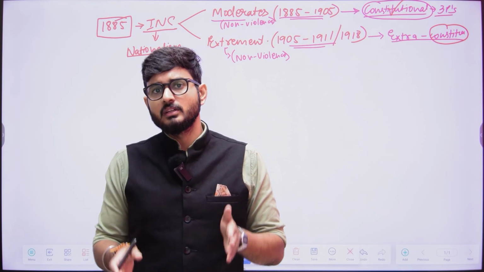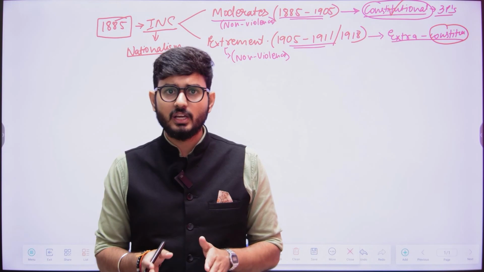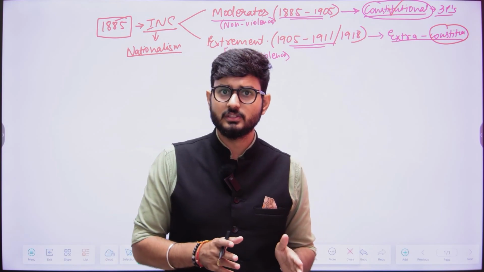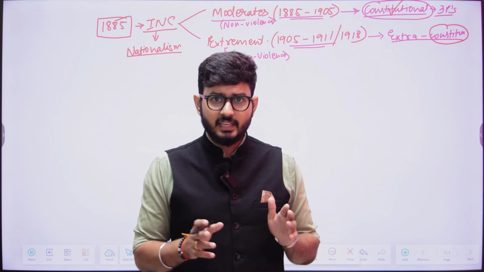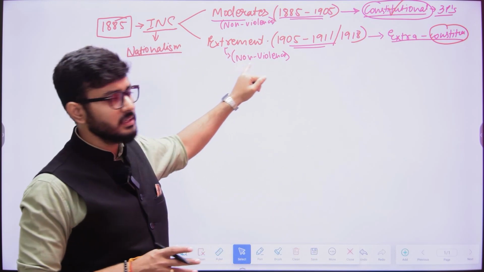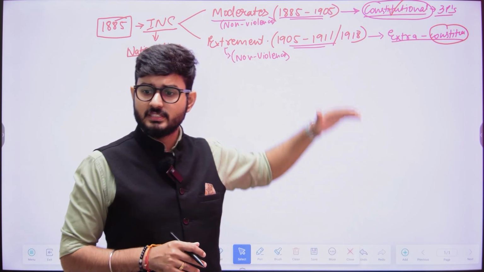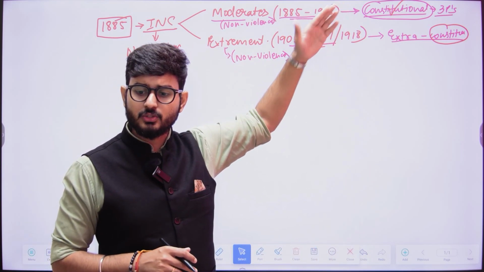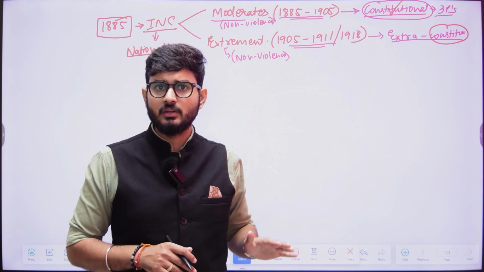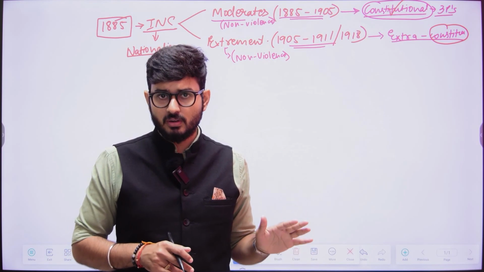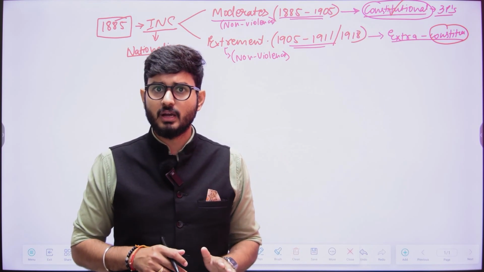That means the things that were not mentioned within the constitution, we shall adopt those methods to get our demands fulfilled. And the extra constitutional methods would also be non-violent in nature. For example, strikes. Obviously, the government would not want strikes to happen. Obviously, the government would not want boycott to happen. Obviously, the government would not want stoppage of things to happen.